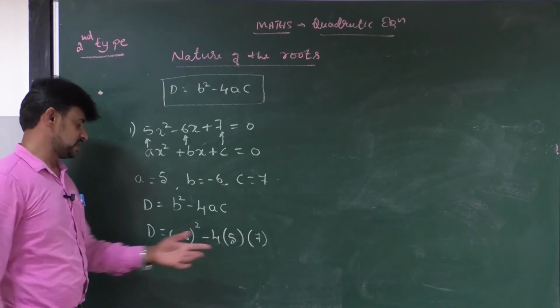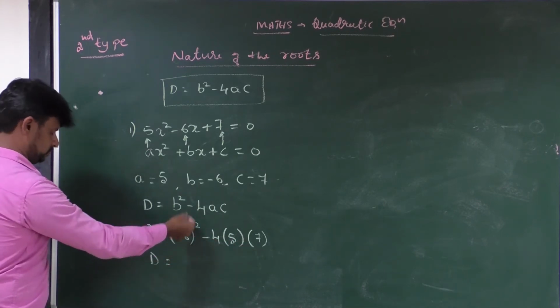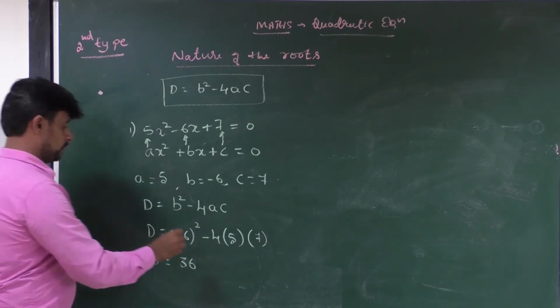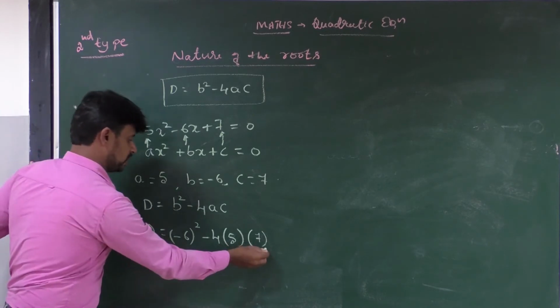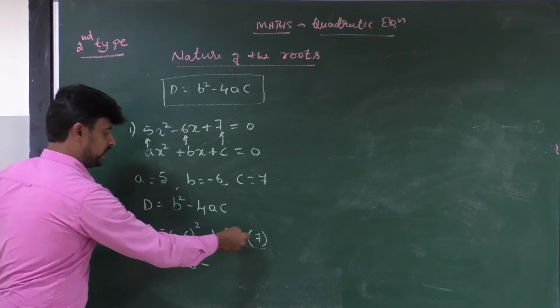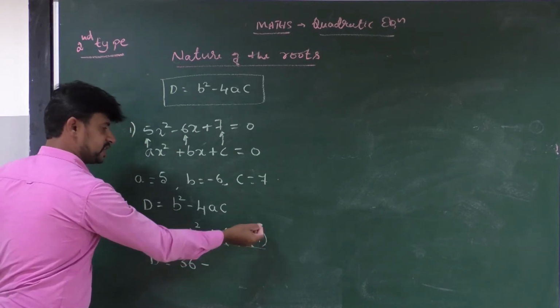After substituting, make the simplification: minus times minus becomes plus, 6 sixes are 36, minus, multiply all these numbers: 4 fives are 20, 20 sevens are 140.